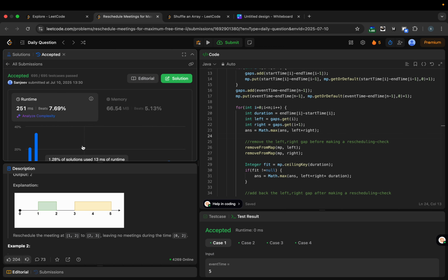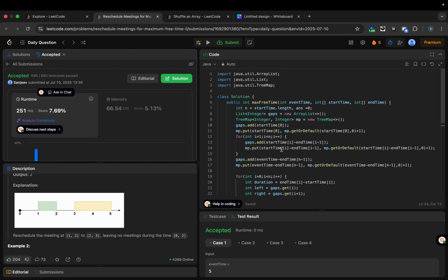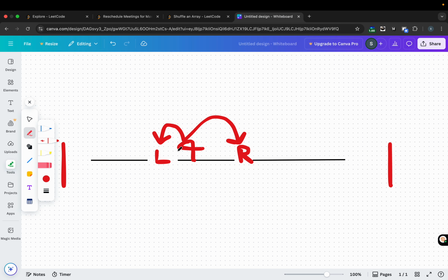It got submitted, and if we see now, it beats just 7.69 percent of solutions, because we are using the TreeMap, which is adding complexity to our solution. But this was something that came to my mind first, so I just wanted to code it that way. Otherwise we could have just used a for loop and tried to maintain a boolean array for each particular event, whether we are able to reschedule it or not.